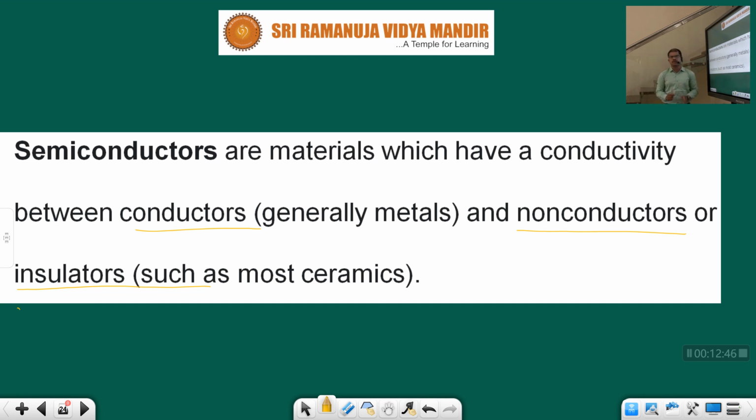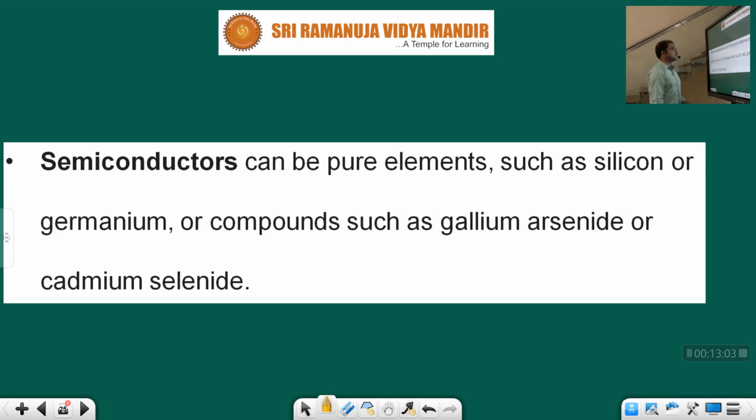That's why they are called semiconductors. Semiconductors have a conductivity between conductors, generally metals, and non-conductors or insulators such as most ceramics. Next, semiconductors can be pure elements such as silicon or germanium, or compounds such as gallium arsenide or cadmium selenide.